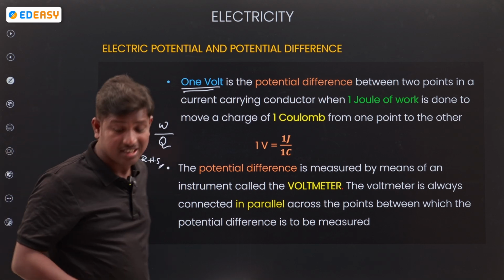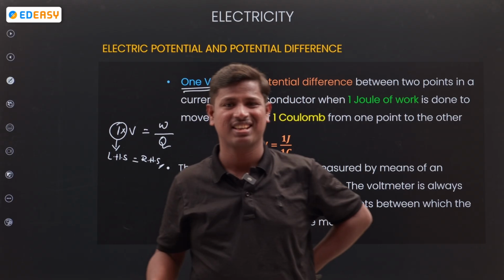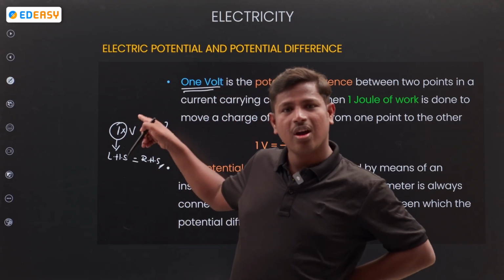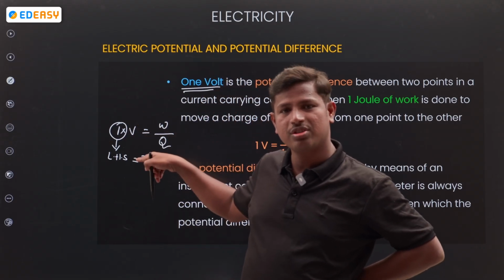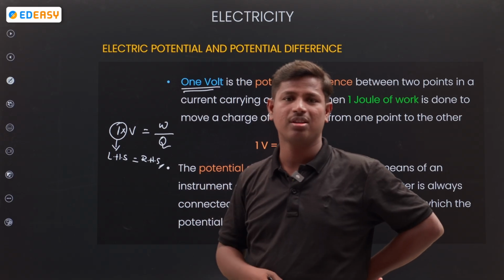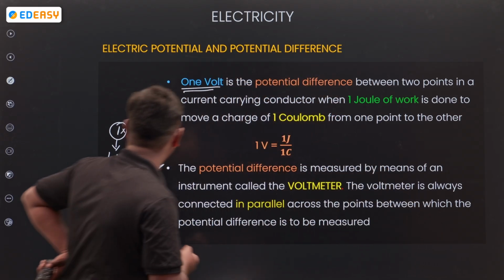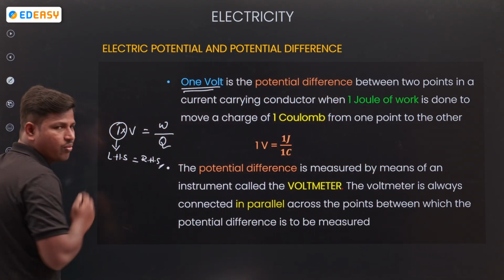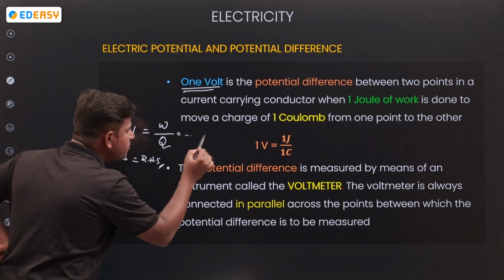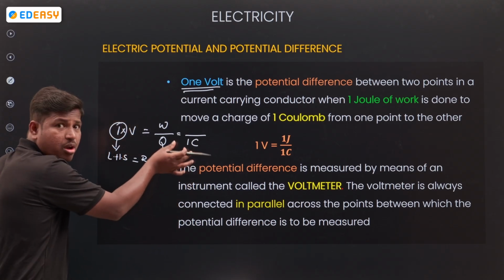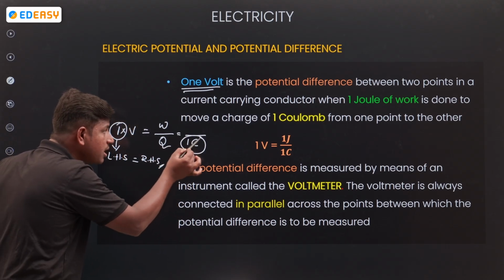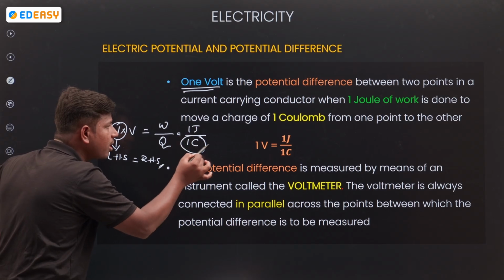Anybody? Yes, in the comment section they are very fast. Sir, 1 joule of work on 1 coulomb of charge is called 1 volt. On 1 coulomb of charge, we are doing 1 joule of work.